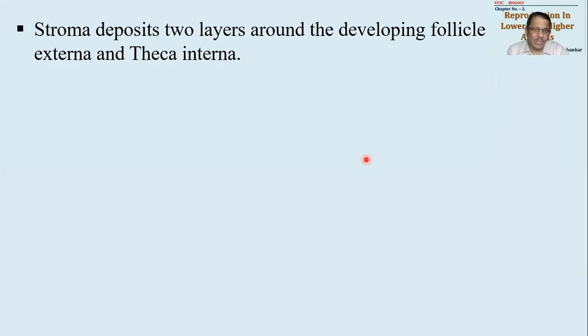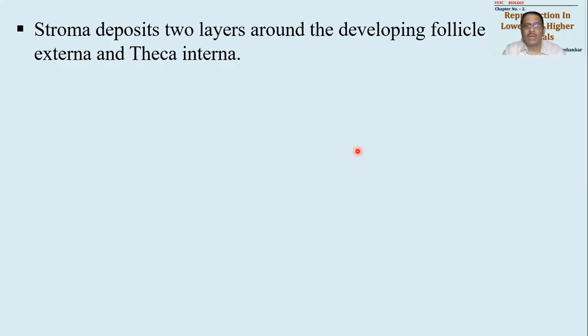बना है अभी तक. Second maturation, first maturation division is not started yet, okay, or not completed yet, and that's why it requires additional protection. This additional protection is given by stroma layer of ovary forming two layers or two coverings over the follicle. जहां पे follicle develop हो रहा है वहीं पे ये बनेगा, पूरे ovary में नहीं बनेगा. So additional covering will be developed around the follicle where it is developing.